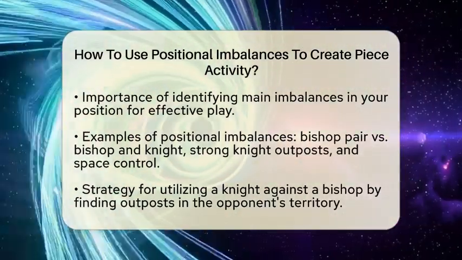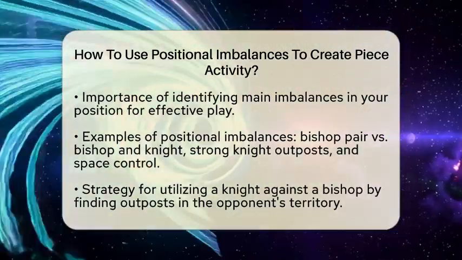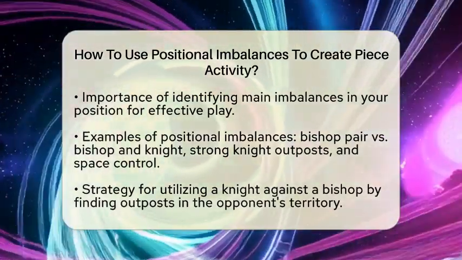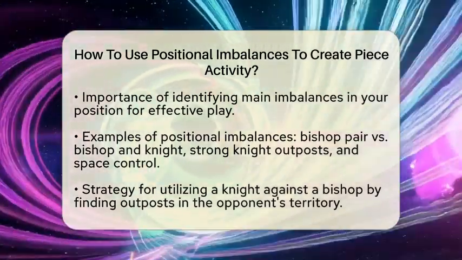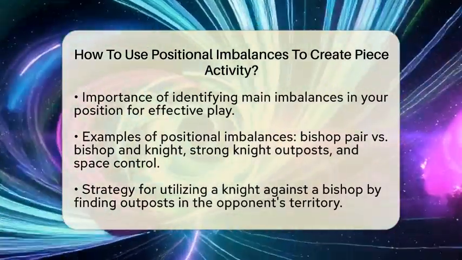For instance, if you have a knight while your opponent has a bishop, look for outposts. These are squares in your opponent's territory where your knight cannot easily be challenged by pawns. Placing your knight on such a square makes it more active and limits your opponent's options.